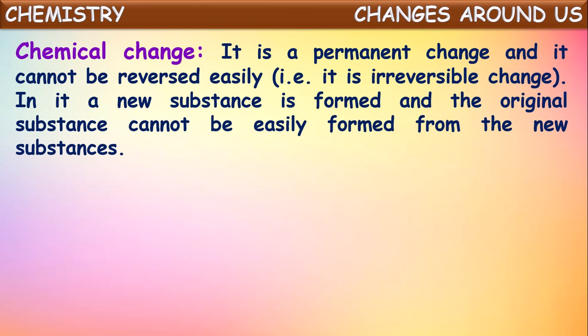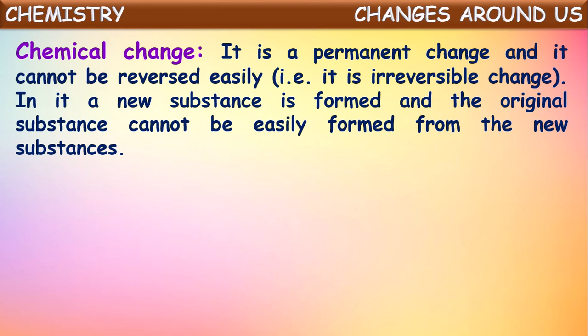Now let us see about chemical changes. It is a permanent change and it cannot be reversed easily. Means these chemical changes are generally irreversible changes. In it, a new substance is formed. So this is the difference mainly between the physical and chemical changes. There will be a formation of new substance in the chemical changes.